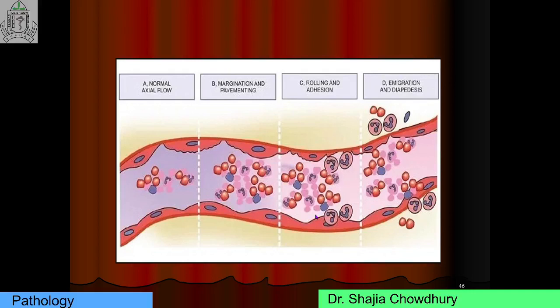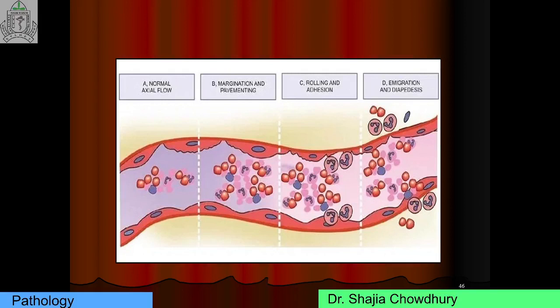Subsequently, individual and rows of leukocytes adhere transiently to the endothelium, detach and bind again and again.